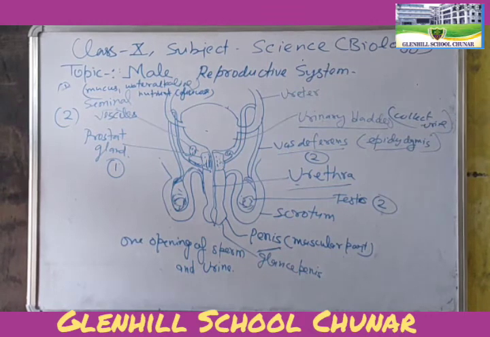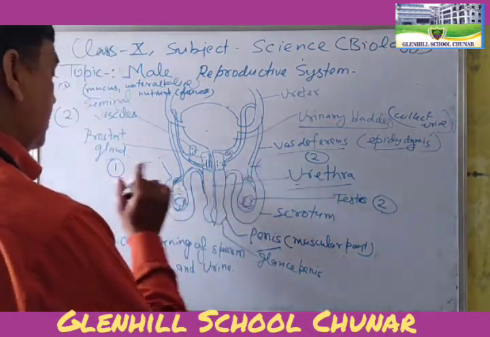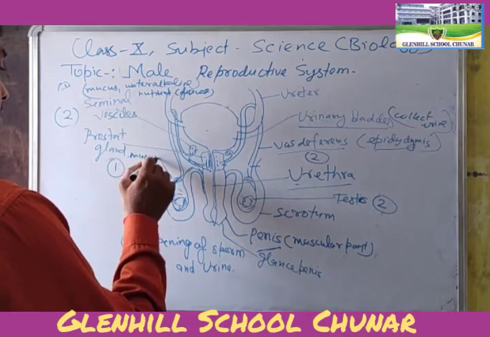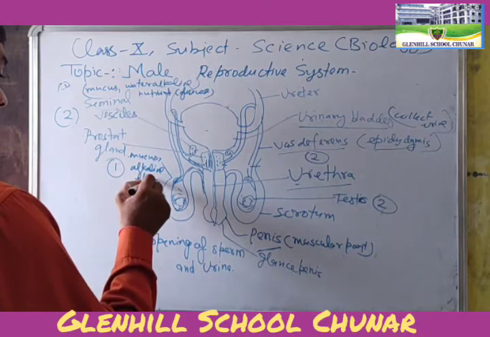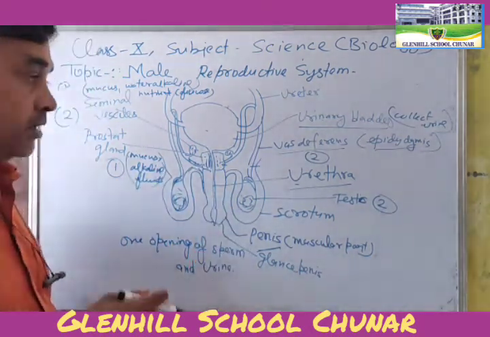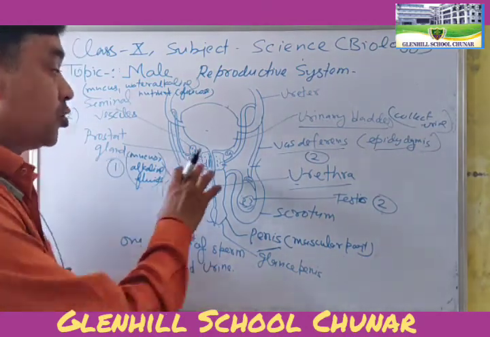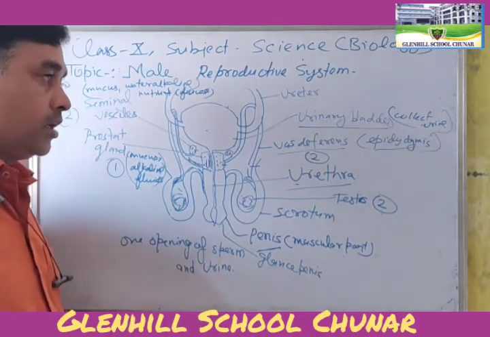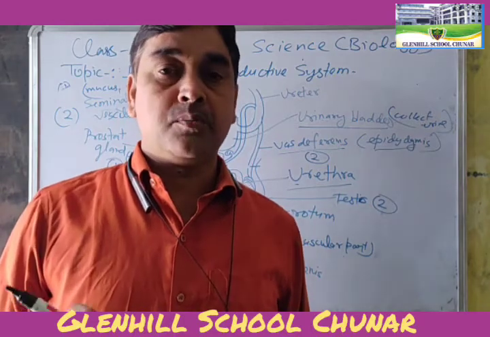And you know, students, what is the role of the prostate gland? It secretes mucus and slightly alkaline fluid. It also secretes mucus and alkaline fluid at the time of ejaculation. And it also stores the sperm in the prostate gland. Okay, students? So, I hope you all understood about the male reproductive system.